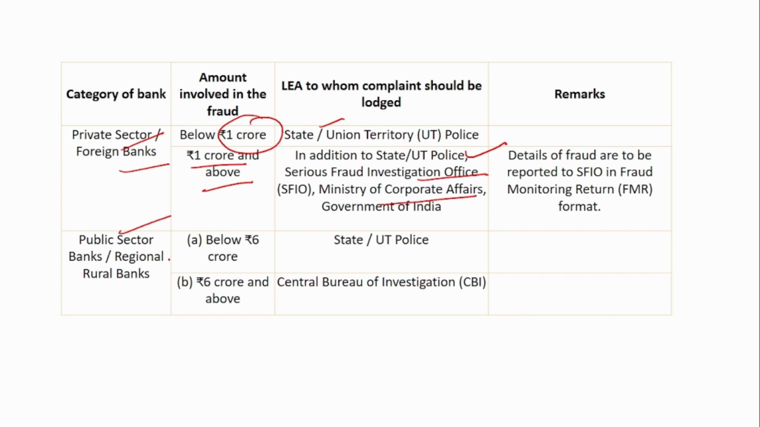In case of public sector banks and regional rural banks, if the fraud amount is lesser than 6 crores, then the police department is involved, and if it is more than 6 crores, then the CBI is involved. So remember this, it is very important.